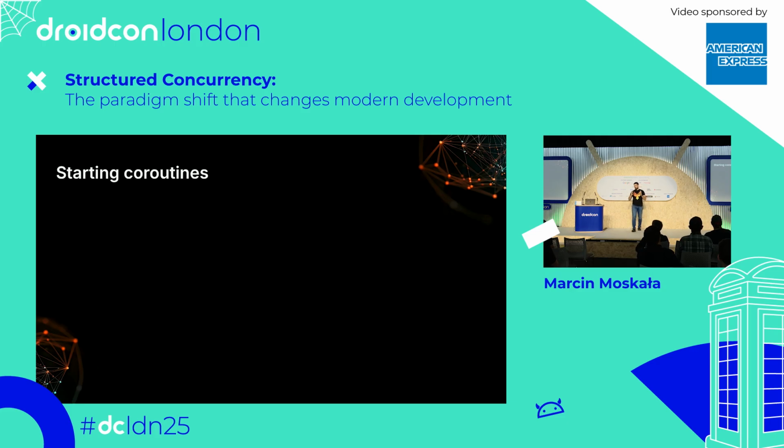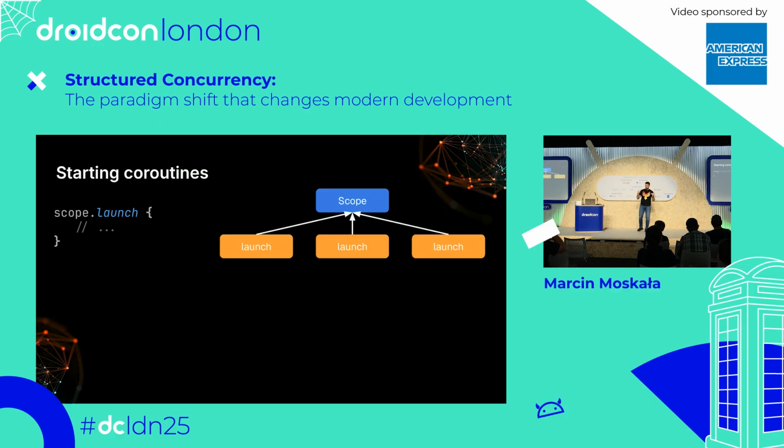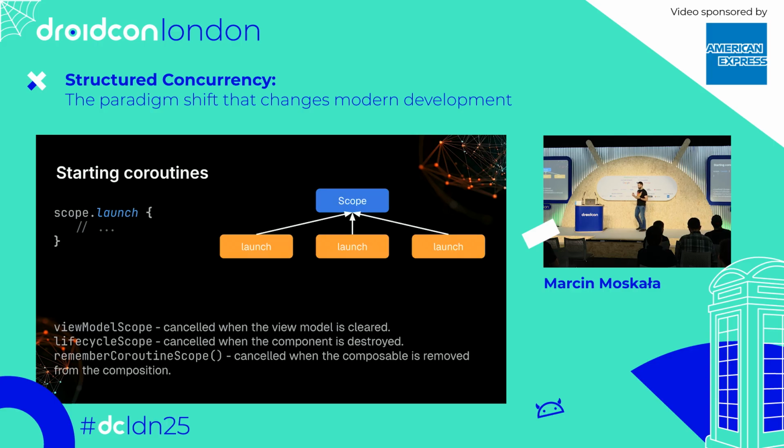So let's start with two main concepts. How do we start coroutines? In Kotlinx coroutines, we launch coroutines on a scope, which associates those coroutines to this scope, makes these coroutines children of this scope. On Android, we use our scopes like viewModelScope, lifecycleScope, and rememberCoroutineScope, which are associated to a specific view or a component.